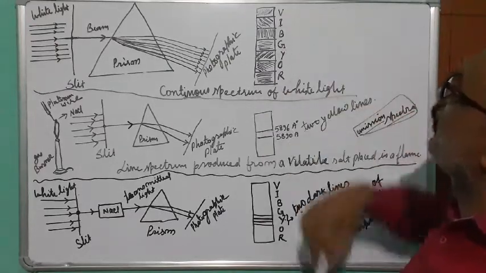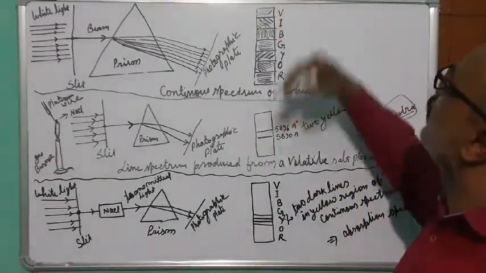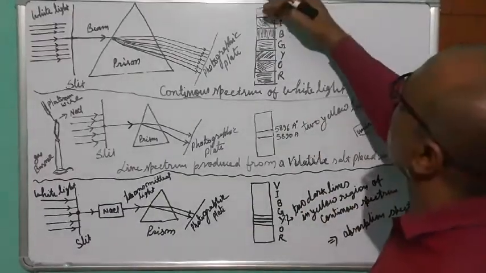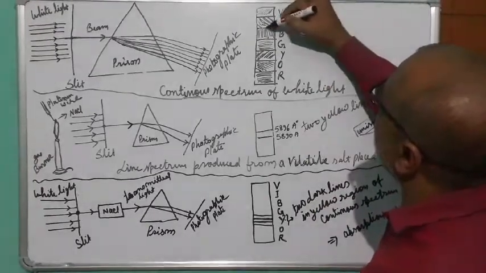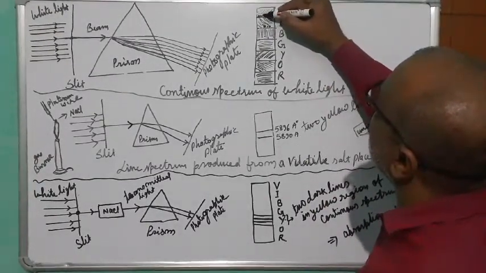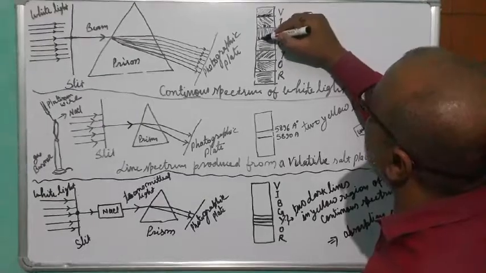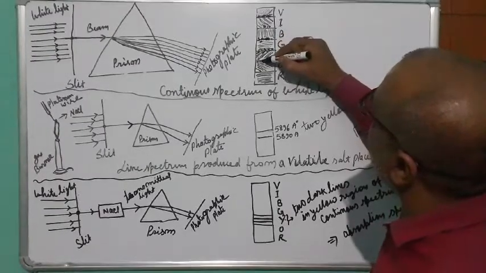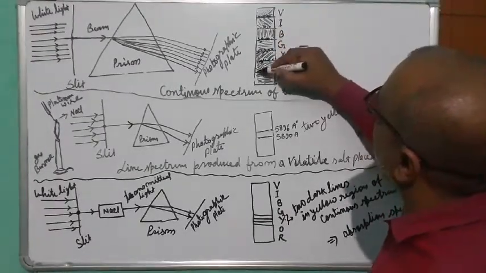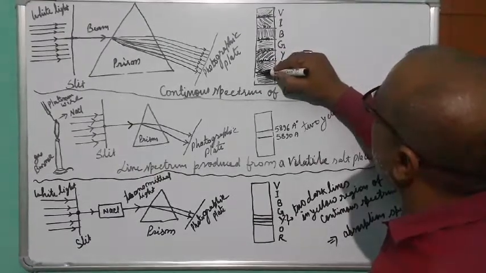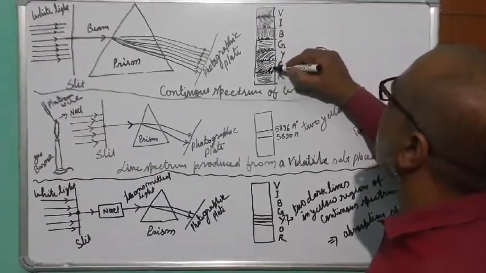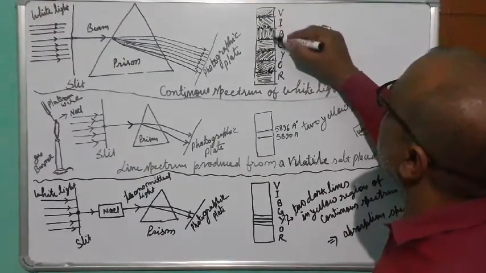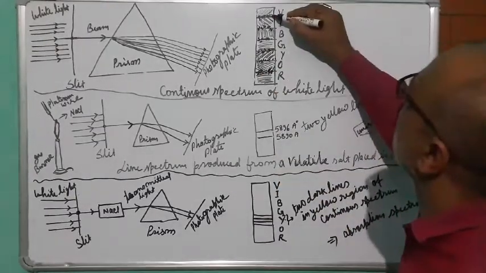So in this case everything is merging, we have got a band of 7 colors. It is a continuous spectrum because all colors merge into one another. I have shown it here as separate, but there is no separation at all. You won't be able to observe the separation. For understanding only I have shown that, but you won't be able to see a particular separation. All are mixed and merge into one another, this merges into this, and this merges into this. All are merging with one another.